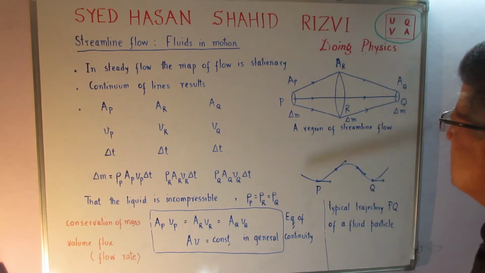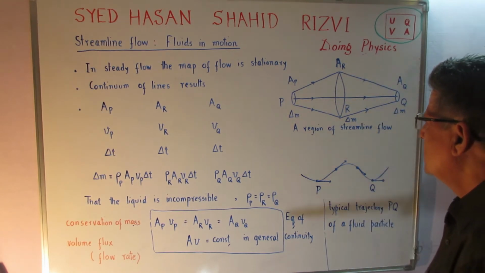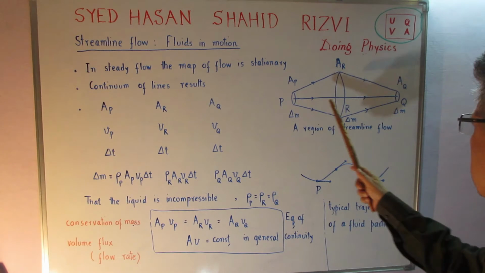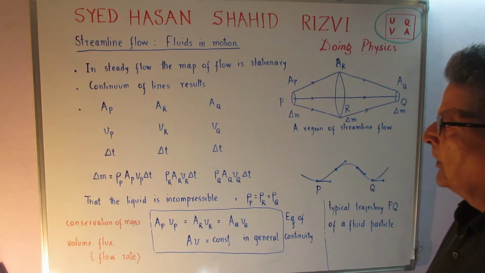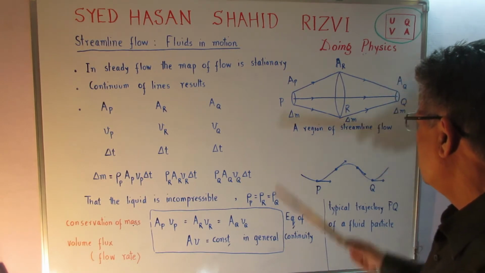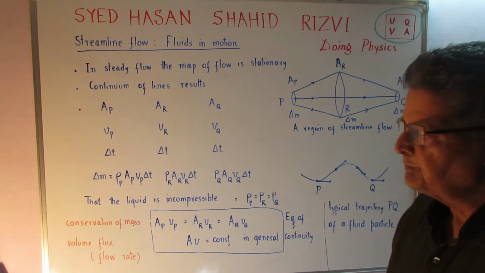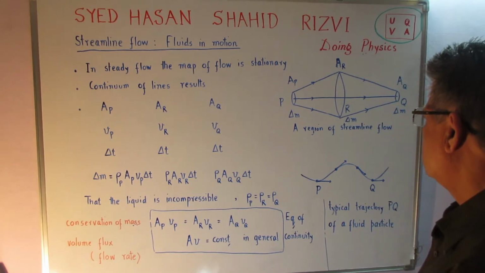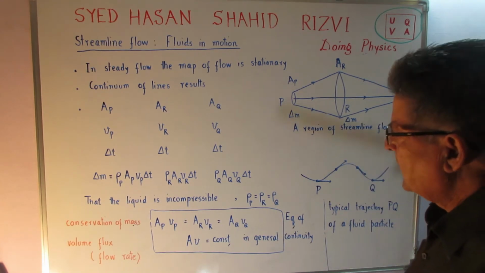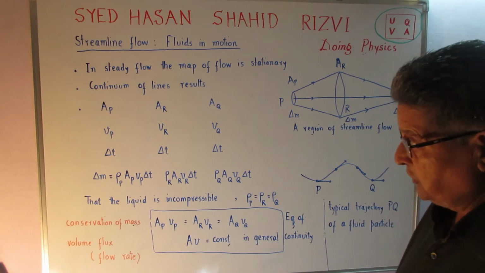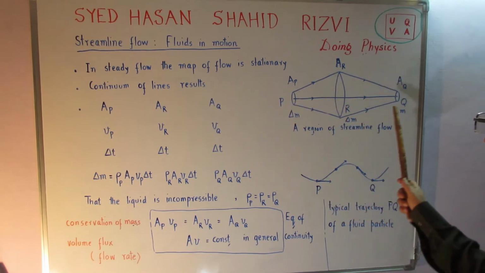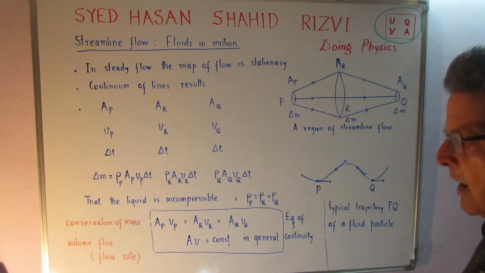I have taken again an arrangement in which the liquid is flowing, entering at P and exiting at Q. In the steady flow the map is stationary, and a continuum of lines results, which gives us an idea of a tube of lines which never cross each other. In this arrangement, I have the points P, Q, and in between I have a point R.